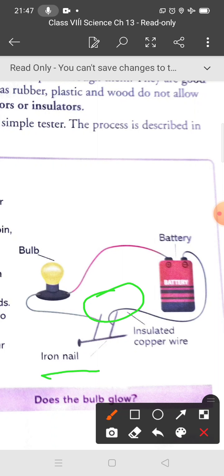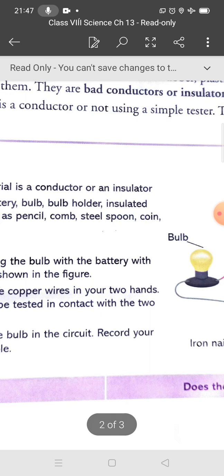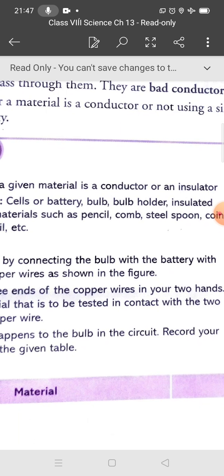So students, now you tell me, there is a pencil. What will happen? Pencil is wood, so does it conduct electricity? Will the bulb glow or not? No. But if there is lead, because lead is present, it conducts electricity and the bulb will glow. But if you use the pencil, you can see this lead, so the bulb will not glow. Comb, you tell me, comb is made of plastic. If it is a plastic comb, it does not make the bulb glow. It is a poor conductor of electricity.